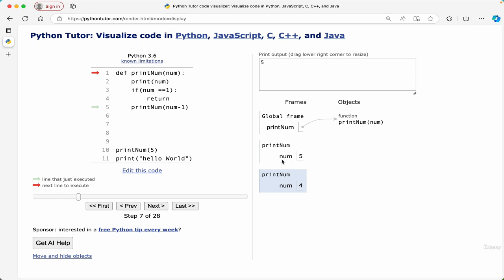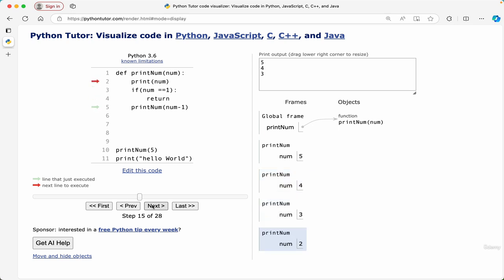Now this 5 is still waiting. It's still waiting at this fifth line. Okay, so you will see that the green line is just that executed and the next line getting executed, right? So yes, this is following a cycle. And this overall if condition helps us to break this cycle. Now, number 4 is going to get printed. It's going to ask, hey number, are you 1? It's not, so it's not going to return and it will call for 3.